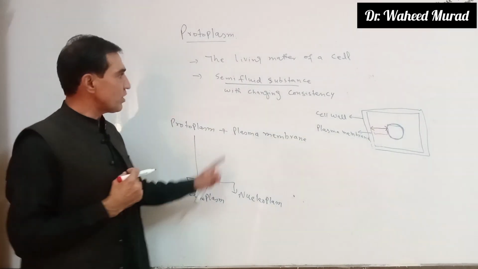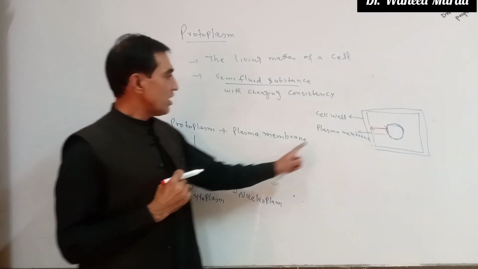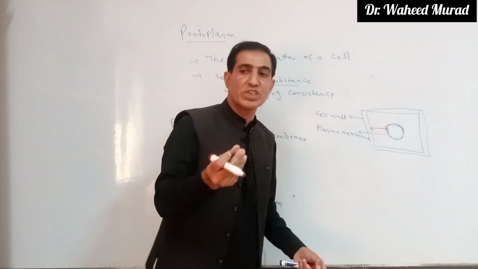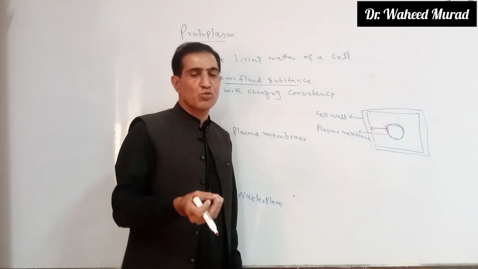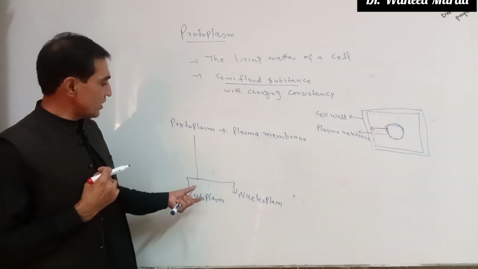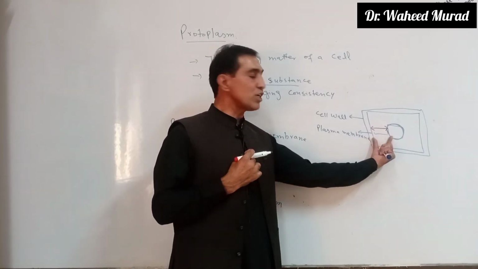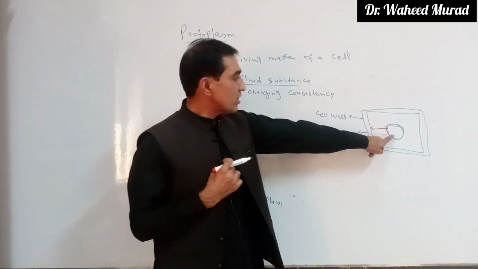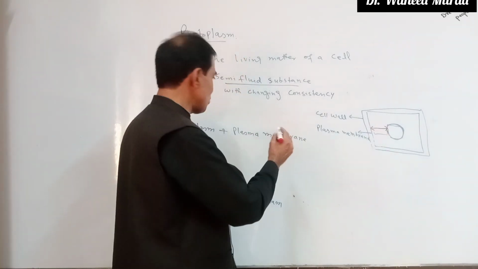Again, cytoplasm is a semi-fluid matrix containing different organic and inorganic molecules. It is translucent, which we call neem shaffaf. Transparent means shaffaf, translucent means neem shaffaf. Okay? So it is a translucent semi-fluid matrix between the plasma membrane and the nuclear envelope. This is called cytoplasm, while the ground substance inside the nuclear membrane is called nucleoplasm.